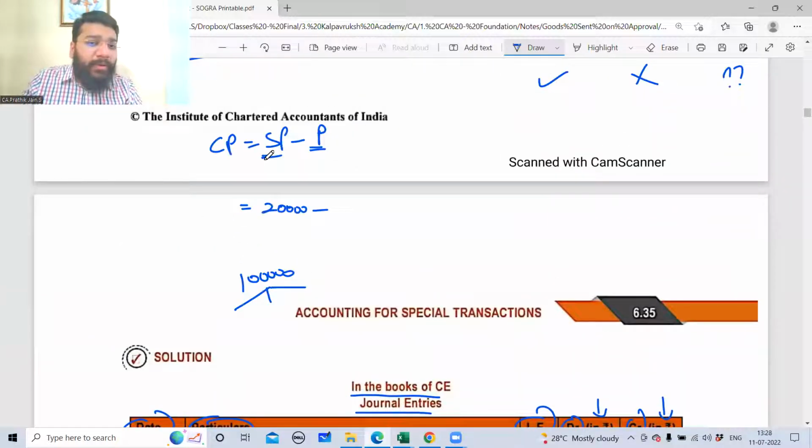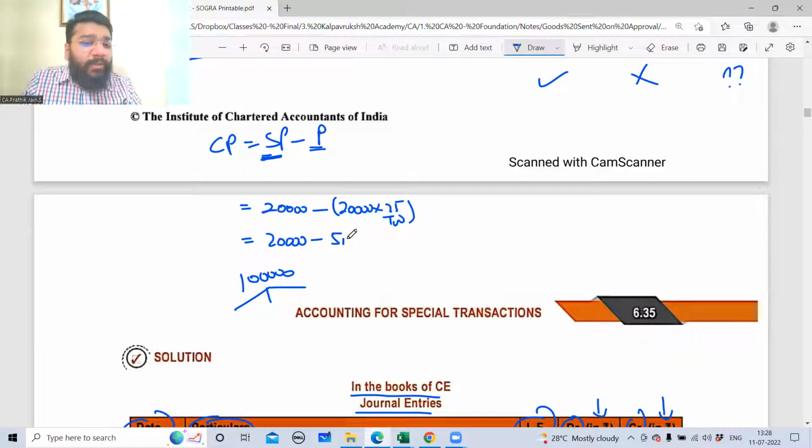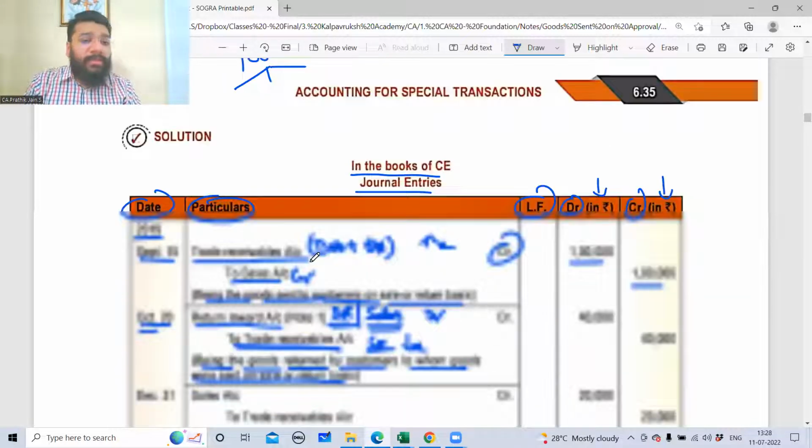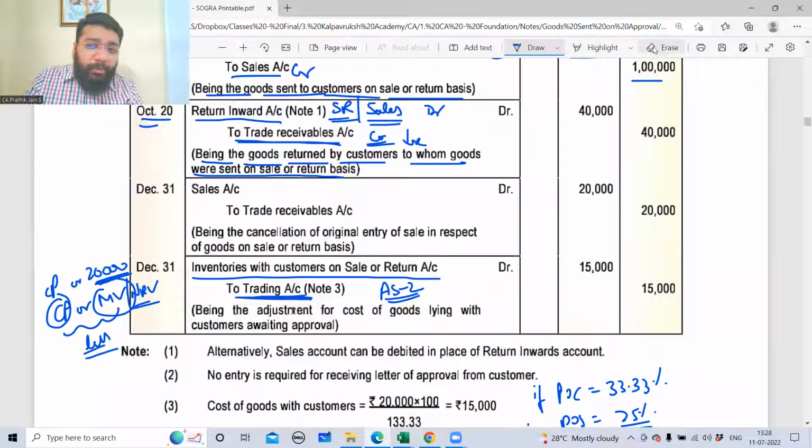Now, 20,000 is sale price. What is my profit? 20,000 into 25 by 100. So 20,000 is sale price, 5,000 rupees is my profit. Correct? 25% is profit on sale. Both are related to each other. Therefore, I can multiply and get the profitability. So 20,000 minus 5,000, you'll get 15,000 as cost. So cost price is how much?